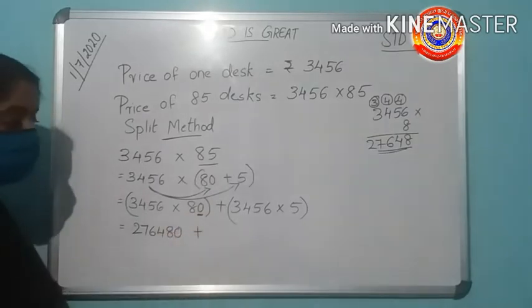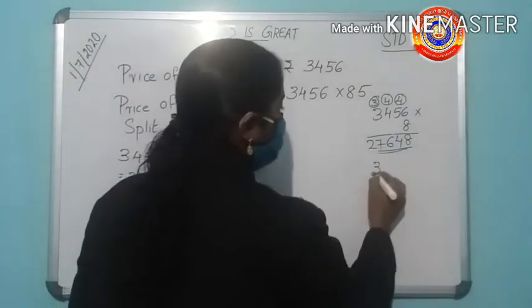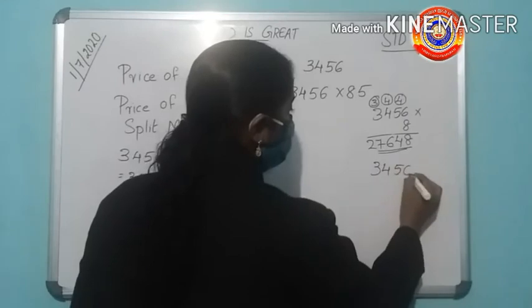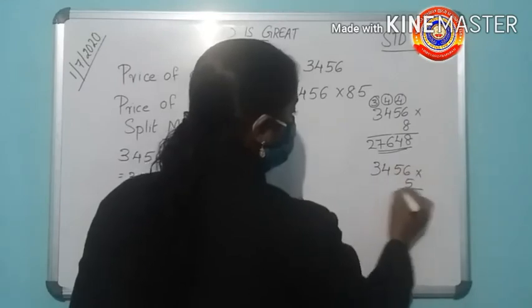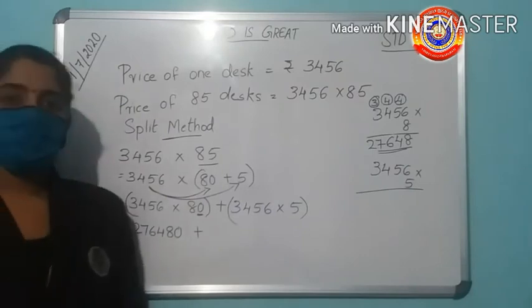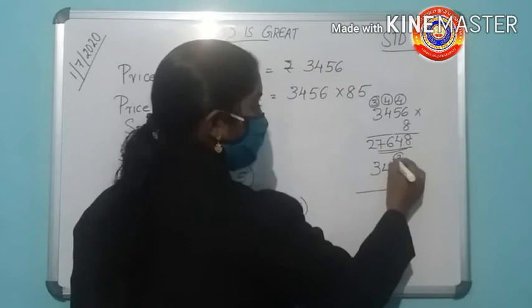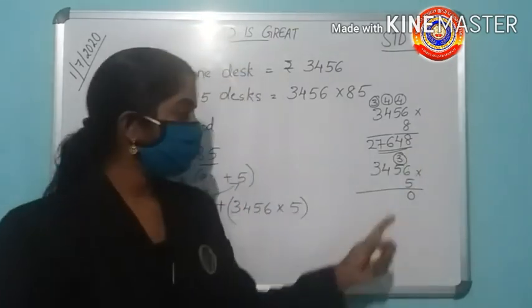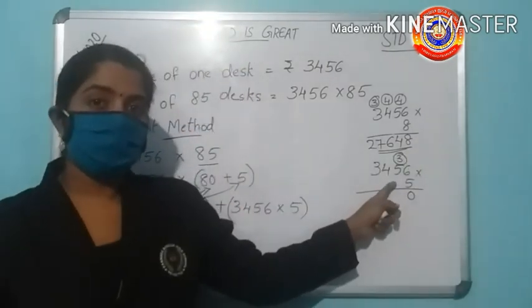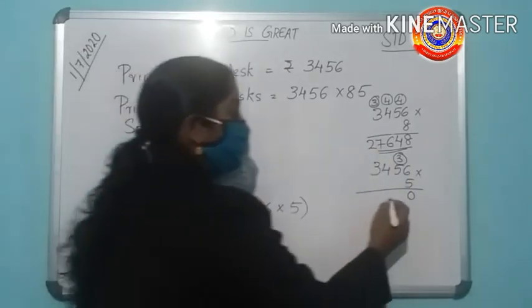Plus, then you have to multiply 3456 into 5. 6 into 5 is 30. Then write 0, carry over 3. Then 5 into 5, 25. 25 plus 3, 28.